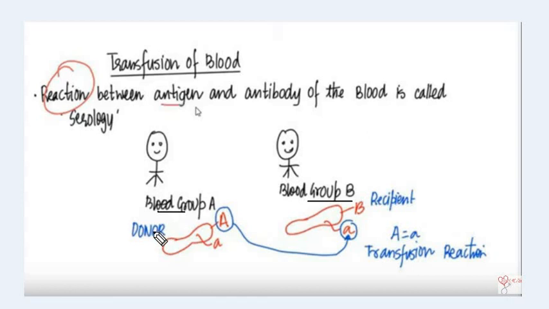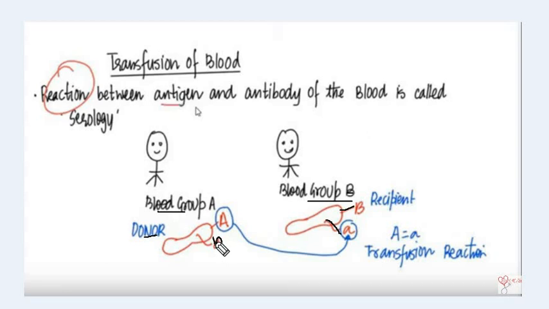Antigen of the donor reacts with antibody of the recipient. The antigen is on the surface, and inside, the antibody is present. For blood group B, antigen B is on the surface and antibody A is inside, and for blood group A, antigen A is present on the surface, and inside the blood cell antibody B is present.